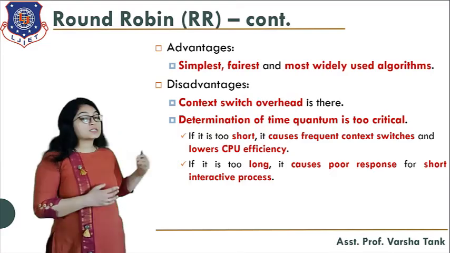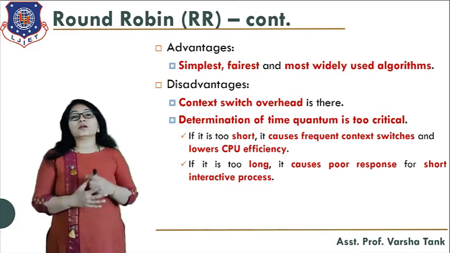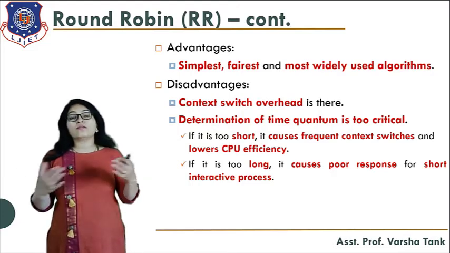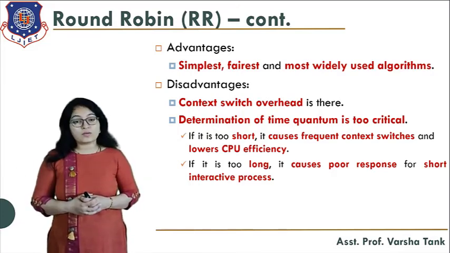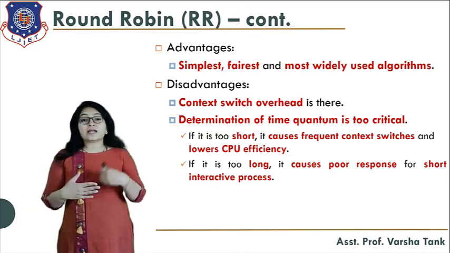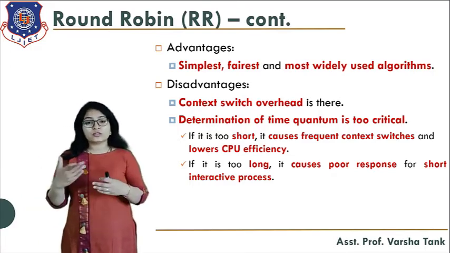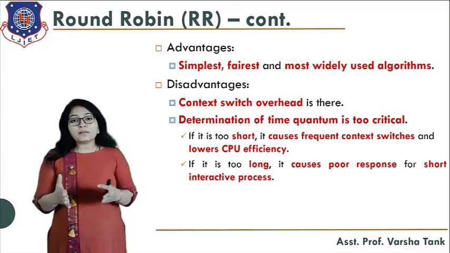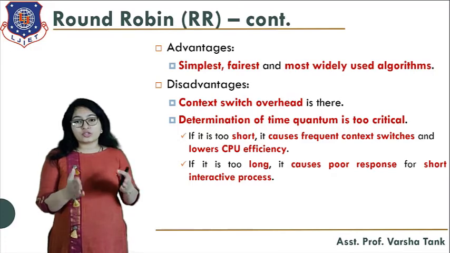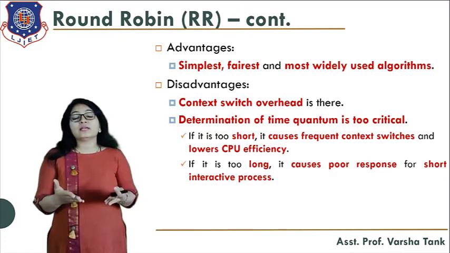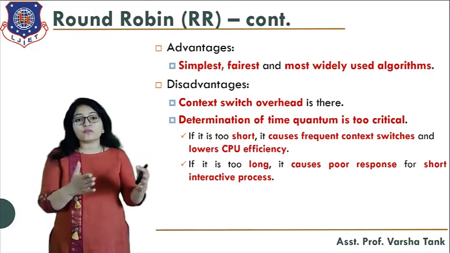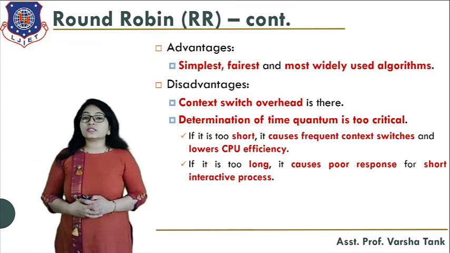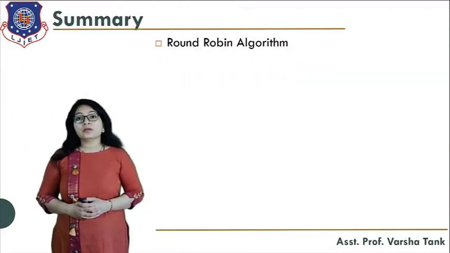And if it is too long, it causes poor response for short interactive processes. For example, if you have defined a 10 millisecond quantum, then what will happen to a process that requires 2 milliseconds or 3 milliseconds for execution? It may be a short interactive process, and it gives poor response for such types of short interactive processes. So these are the advantages and disadvantages of the round robin algorithm.